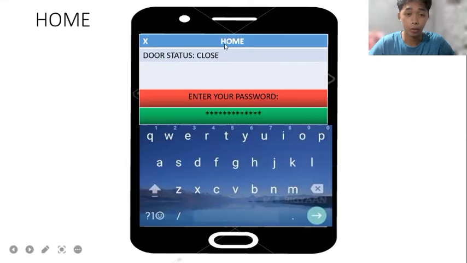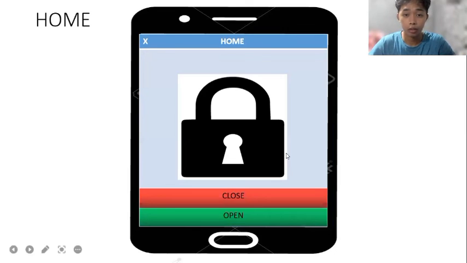Home. So, in home, before you can unlock your door, you must enter your password. If you entered your password correctly, then you can open and close the door.